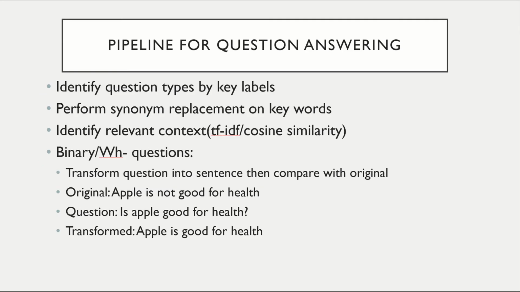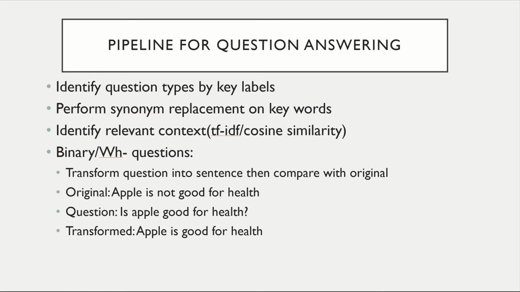As for the question answering system, we will start by separating the text into sentences, tagging and parsing the sentences in a similar fashion as what we do in the question generating system. We will identify question types by key labels such as auxiliary verbs and WH words. We will then rewrite the questions into predicate forms.